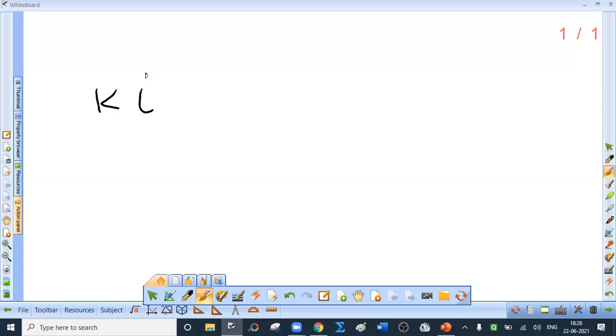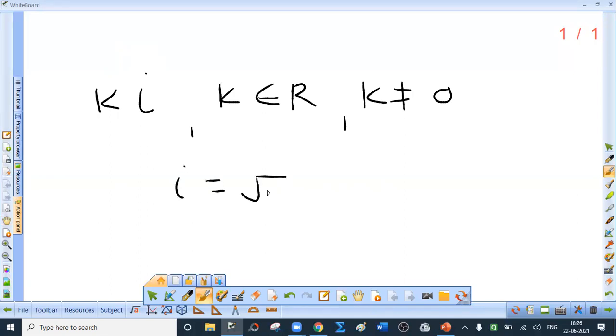A number of the type ki, where k belongs to R. This is also a Greek alphabet. You have to read this as epsilon. k belongs to R, k is not equal to 0. And i equal to root of minus 1 is called an imaginary number. I repeat the definition. A number of the type ki, where k is a non-zero real number and i equal to root of minus 1, is called an imaginary number.